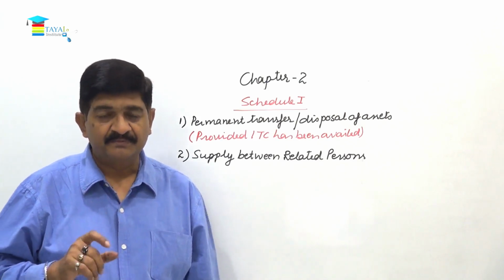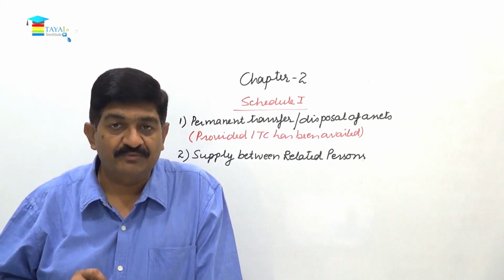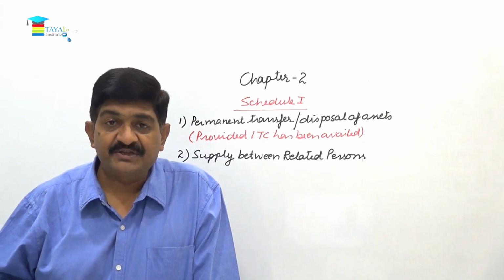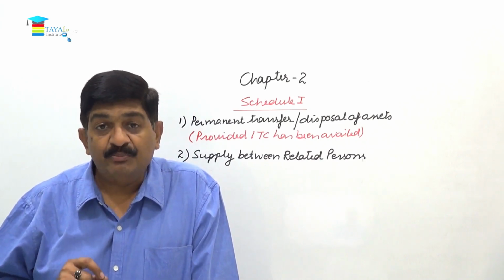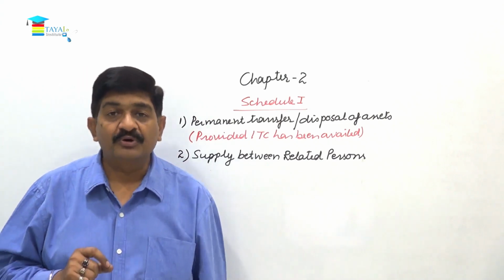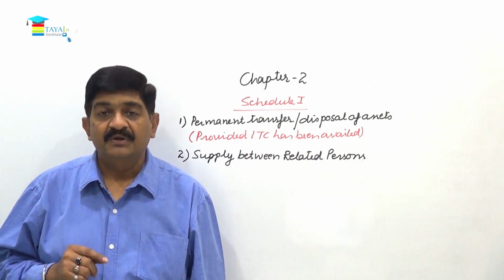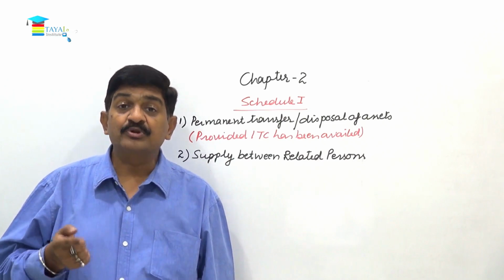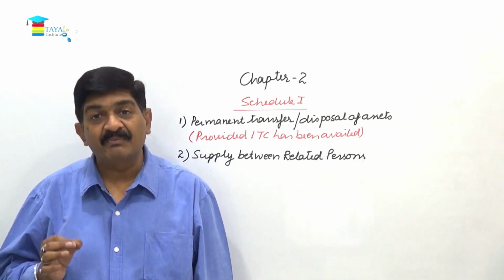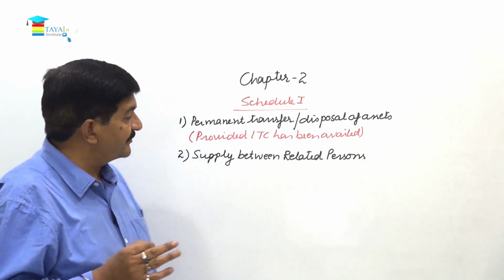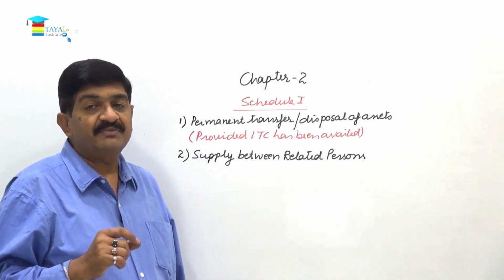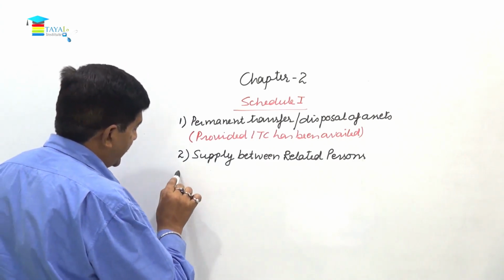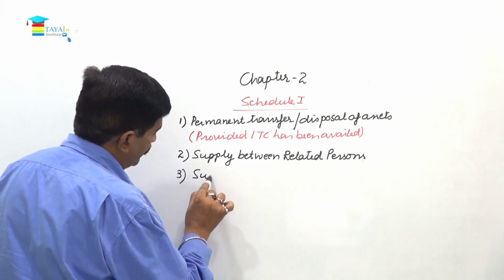I'm just repeating it. They are officers or directors in the business of each other. They are partners in business. They are principal and agent, or employer and employee. Next is both are bodies corporate and at least one person holds 25% voting power in each. Then one controls or owns another, or both are controlled by the same person, or both of them together control a third person, or they are members of the same family. So if there is a transaction between related parties, even if there is no consideration, still it will be treated as a supply.